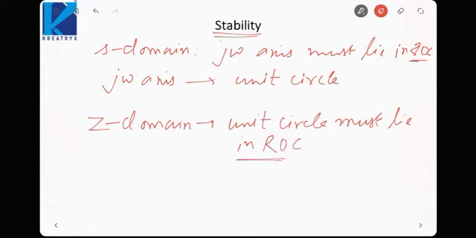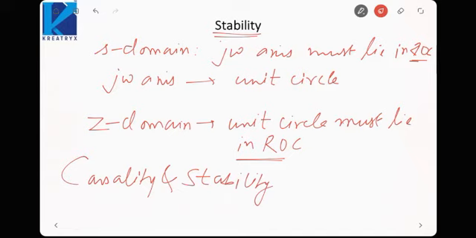Then only the system would be stable. For causality and stability both, if we want to apply both properties together, the ROC must be outside the outermost pole, as well as it should include the unit circle. That means the outermost pole should lie inside the unit circle so that the ROC can include the unit circle. Now suppose the outermost pole is at radius 2, then the ROC would be this.